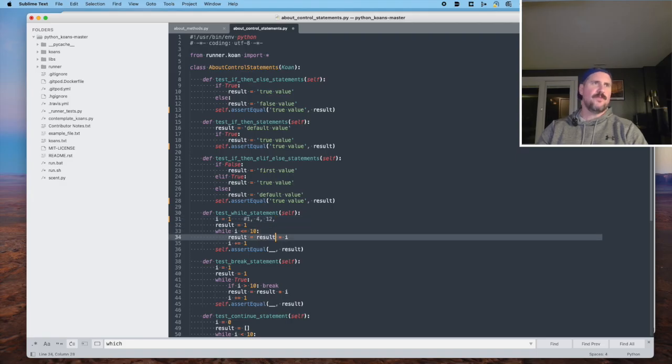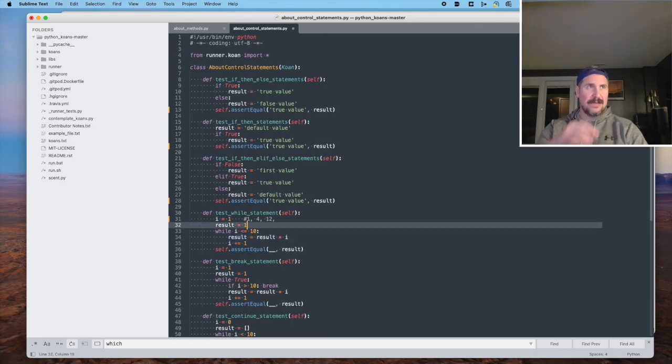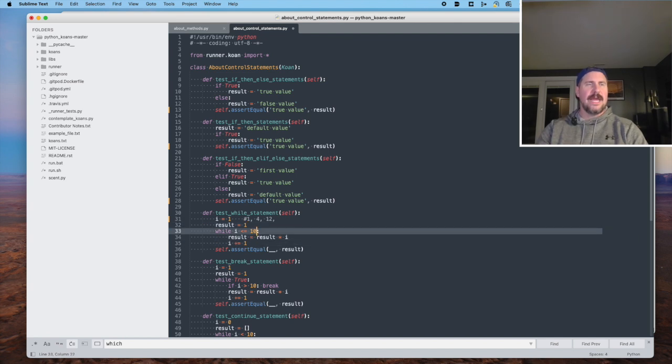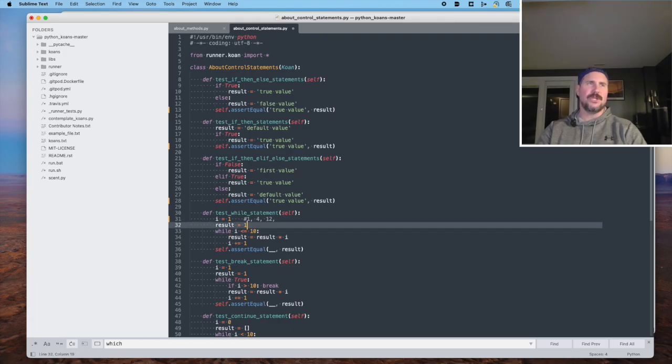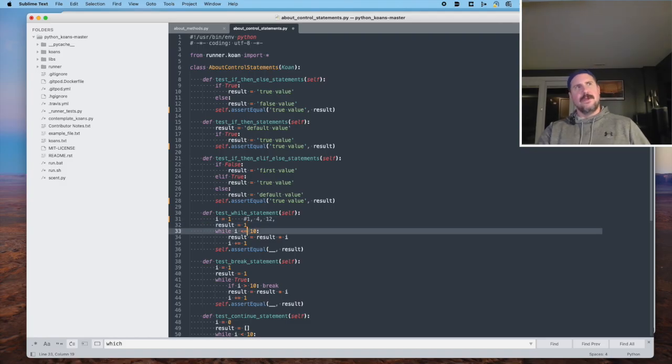At this point, result is still less than 10, so it runs, and the result of this is 12. So now result is 12. And when we get here again on line 33, this while is going to pass by, and nothing's going to happen. No more code is going to be run inside of it because i is not less than or equal to 10. Oh, shoot, no, I'm incorrect. That's i, not result. Okay, so we still keep going. So 4 times 3 is 12.